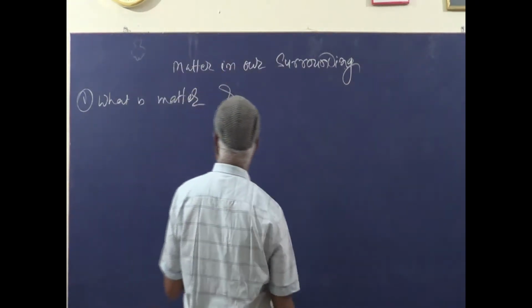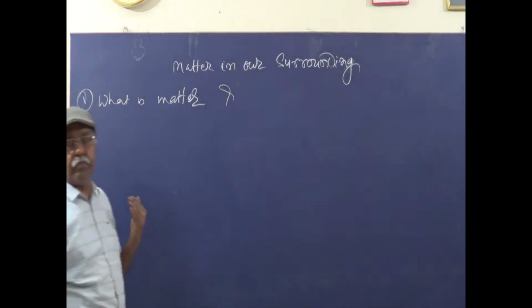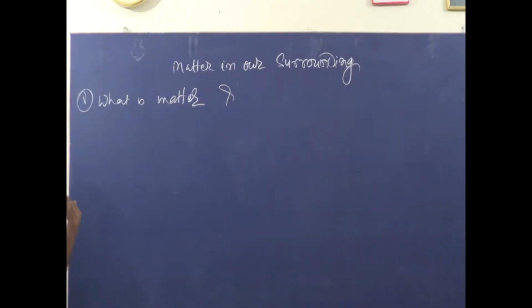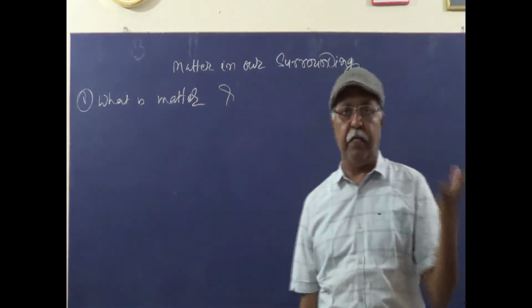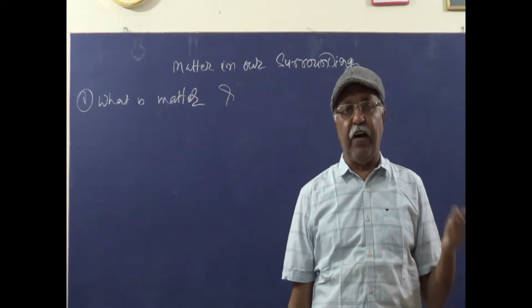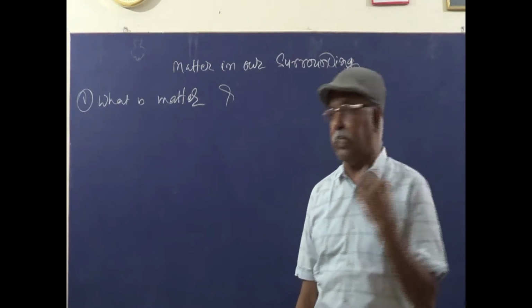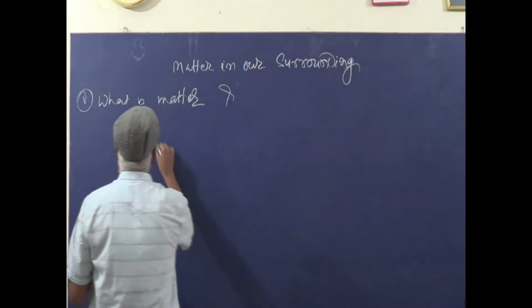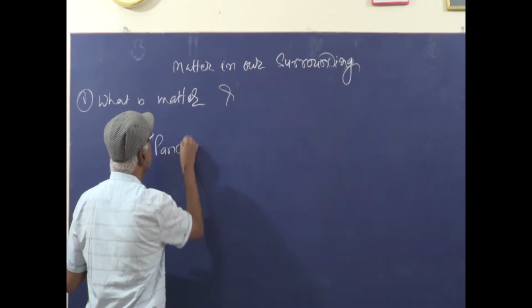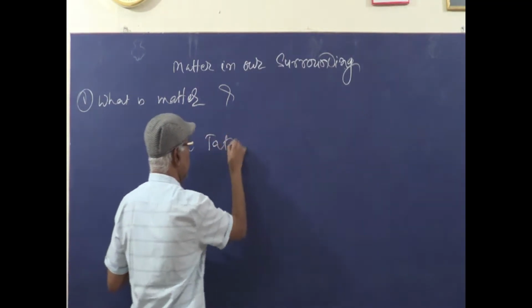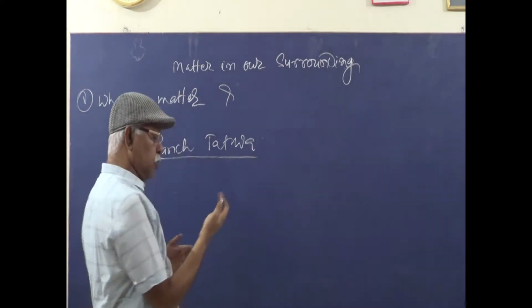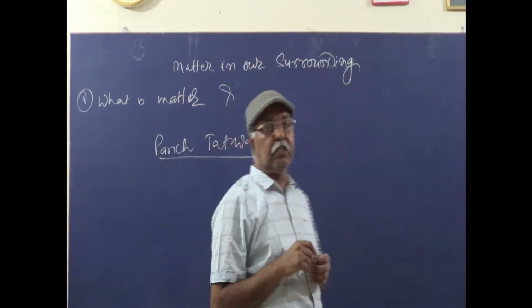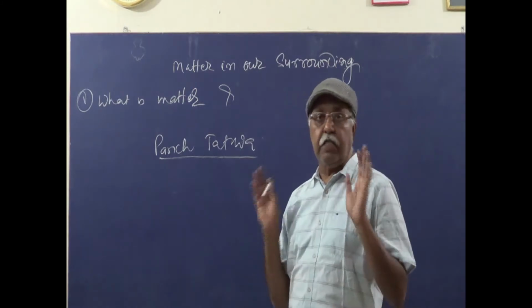According to the Indian philosophers, everything in the universe is made up of 5 basic elements. The 5 basic elements were known as Panch Tattva. It was according to Indian philosophers that everything in the universe is made out of Panch Tattva.